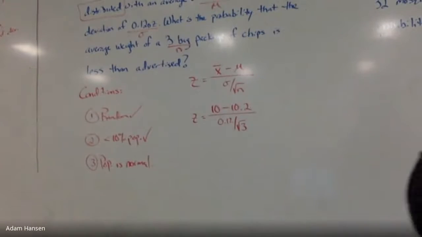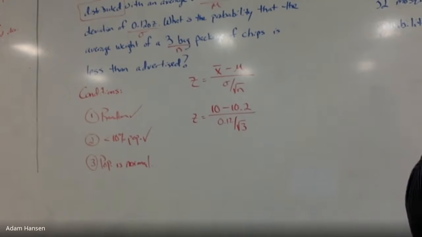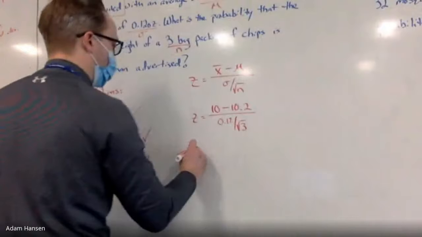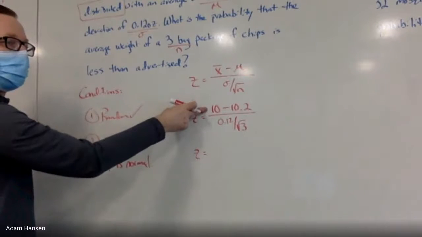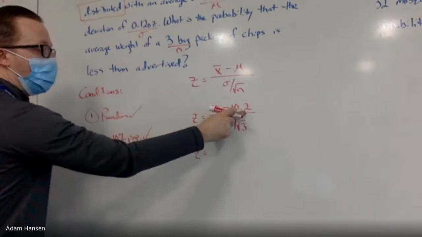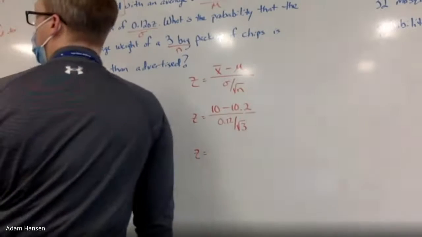I get a z-score from the computer there of negative 2.89. Why is it negative? Because 10 minus 10.2 is negative. So they're getting less than they're supposed to. I'm different than what it's supposed to be by 0.2 ounces less. Negative 2.89.